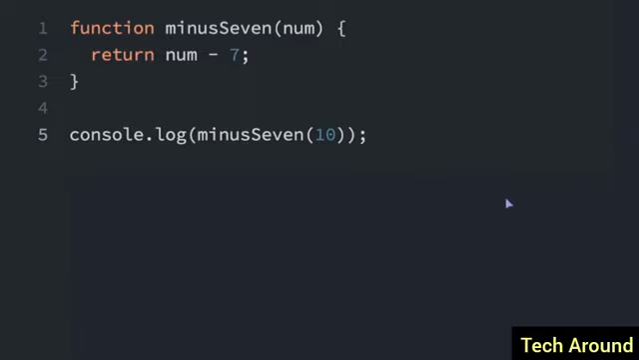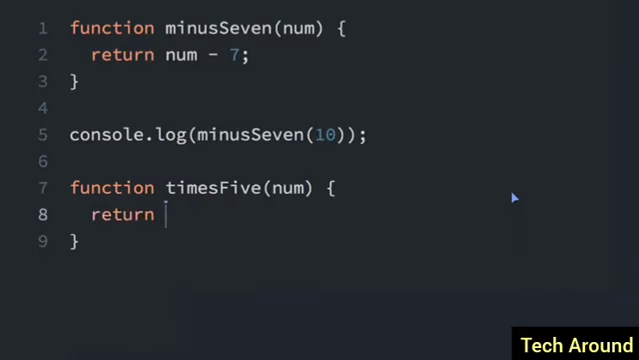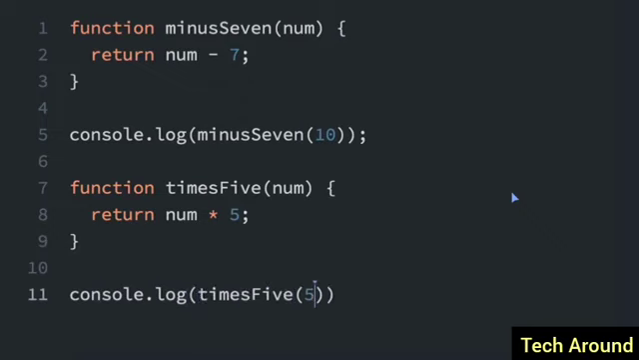Let's try creating another one. This function is going to be called times5. Again, we'll pass in a number, and it's just going to return the num times 5. And then just like before, we can test it using a console.log of times5, and we'll pass in the number 5 here. And if I run this, we'll see that it returns the number 25.